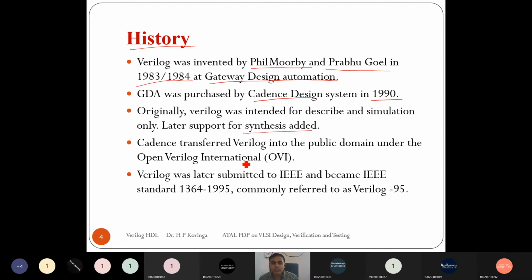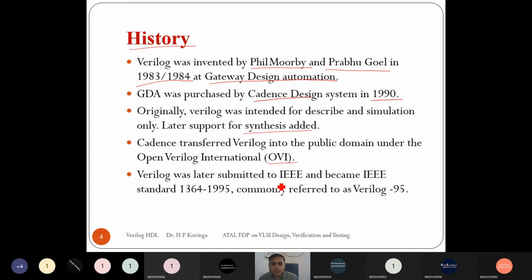Then Cadence transferred Verilog into the public domain under Open Verilog International (OVI). Later on, Verilog was submitted for the IEEE standard.